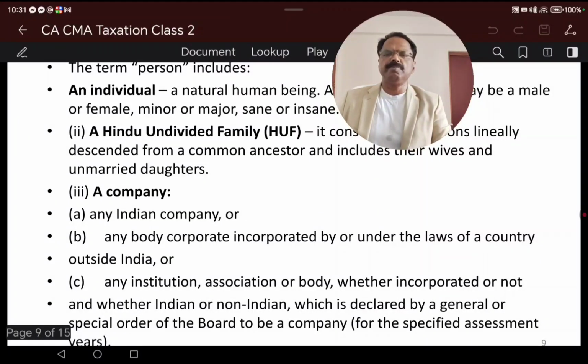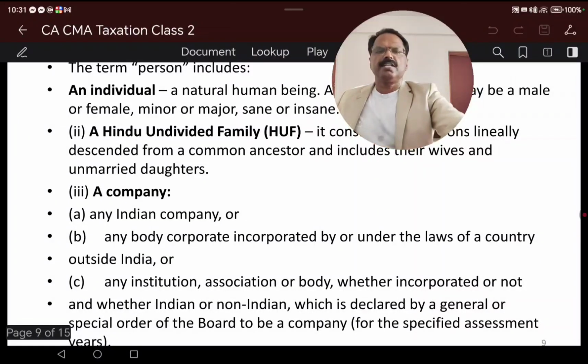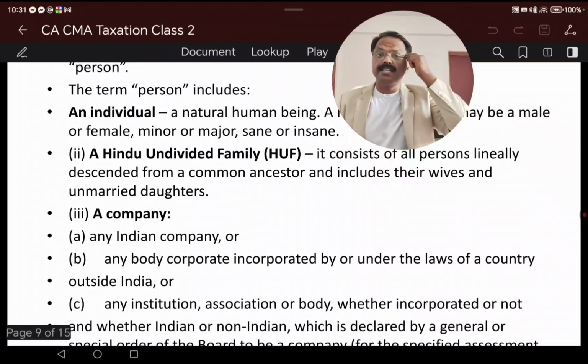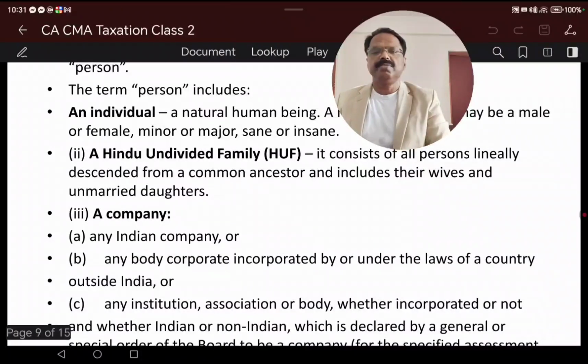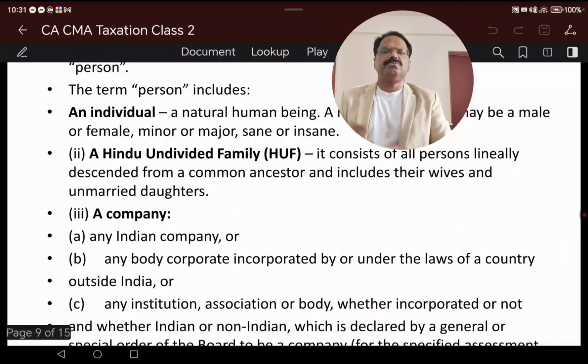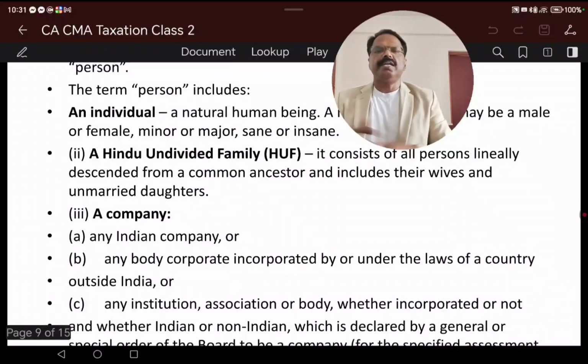It is literally lineally descended from common ancestors. They're all under the same hierarchy, part of the ancestral line, and include wife, husband or wife, and the unmarried daughters. Once a daughter is married, she becomes a different family, so that is not coming under the undivided family.